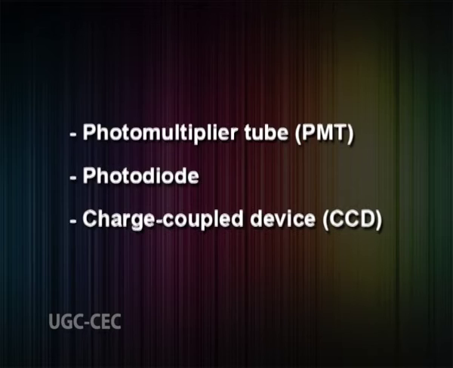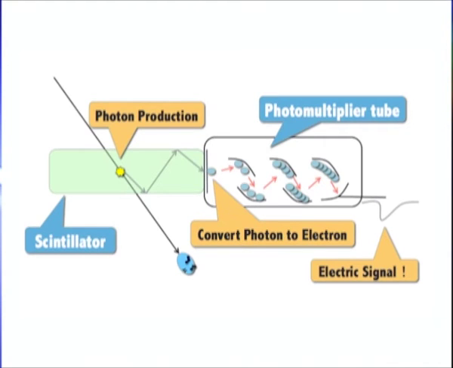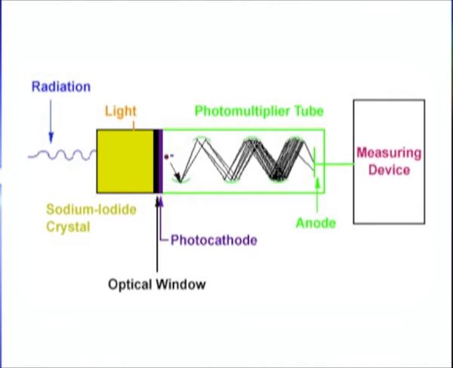Detectors. The detector is typically a photomultiplier tube, that is PMT, or a photodiode array, or a charged coupled device, that is CCD. A photomultiplier tube is a type of vacuum phototube which is useful for light detection of very weak signals and is a photoemissive device in which the absorption of a photon results in the emission of an electron. These detectors work by amplifying the electrons generated by a photocathode exposed to a photon flux.